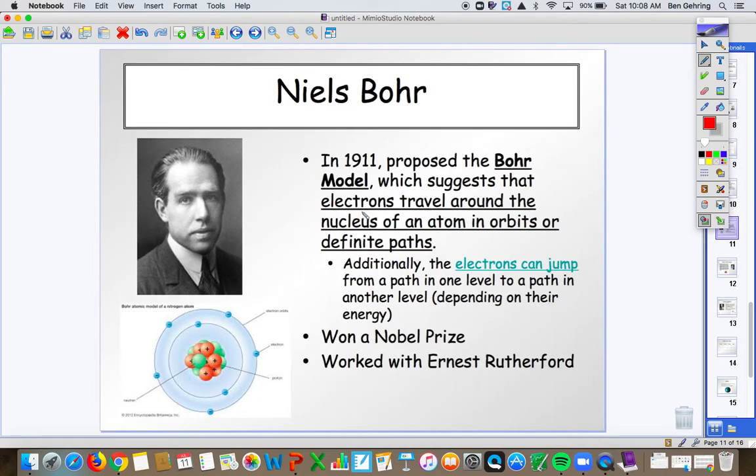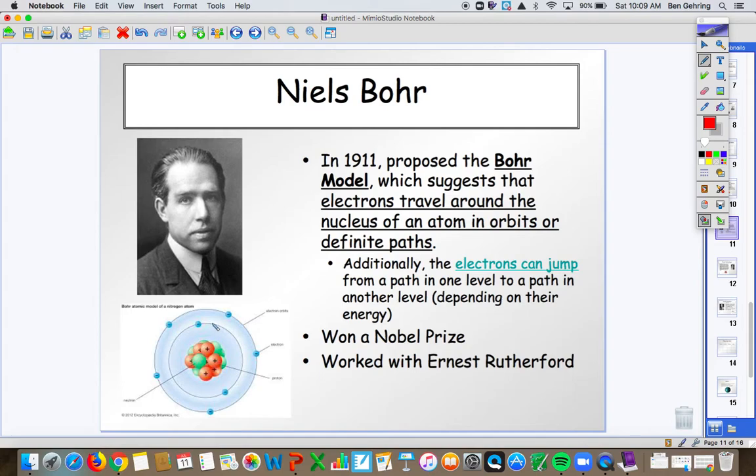Continuing on, first was John Dalton, second was J.J. Thomson, and then it was Ernest Rutherford. Now we have Niels Bohr. So we have that the nucleus is in the center, the positives are in the center, electrons are on the outside. Bohr suggested that the electrons on the outside travel in specific paths around the atom. They can be found in one path or another path, but they cannot be found in between them.